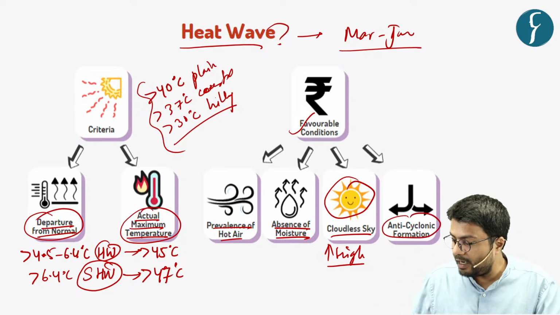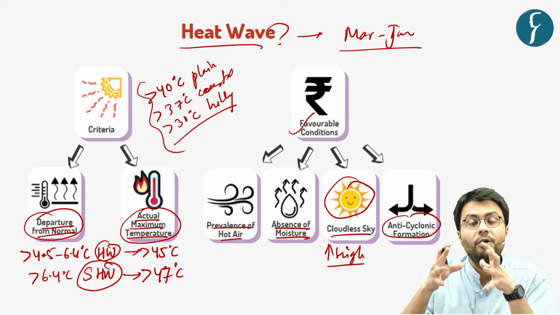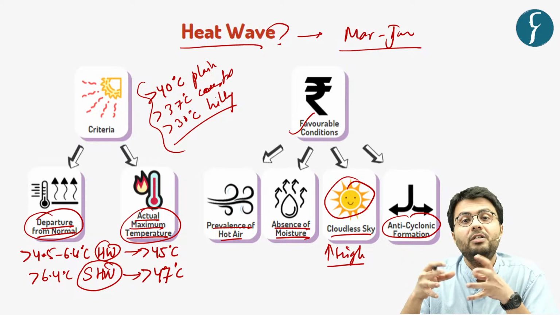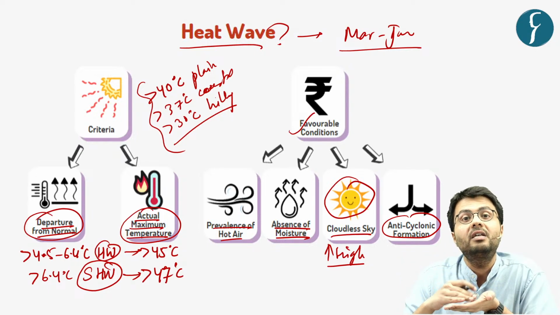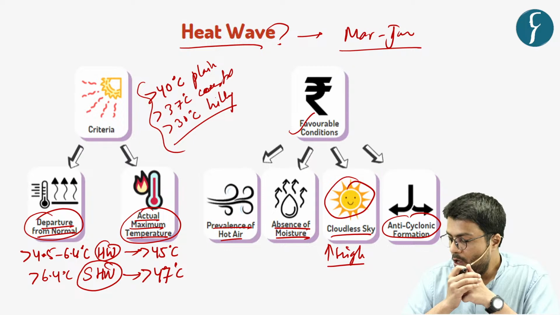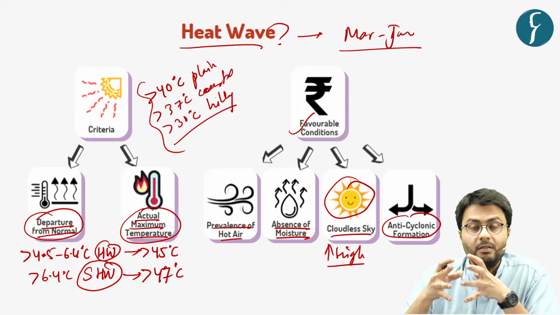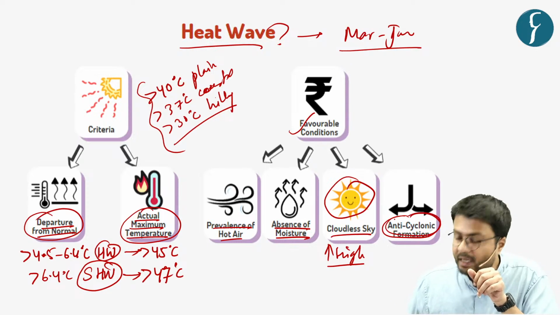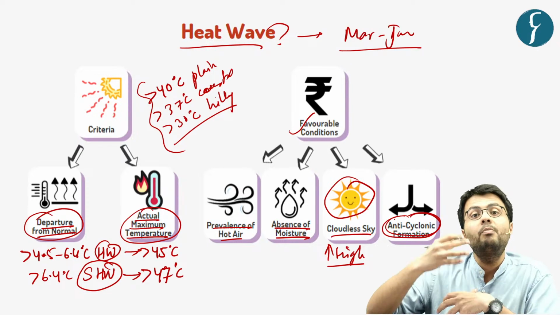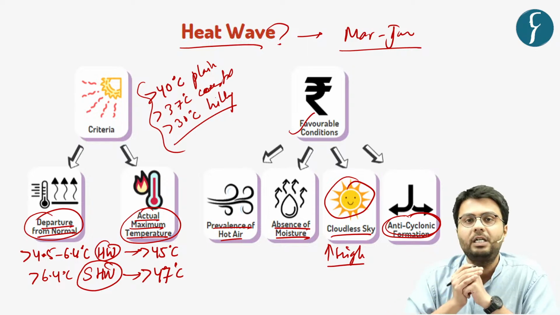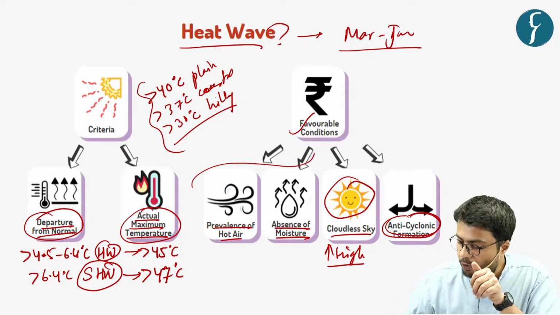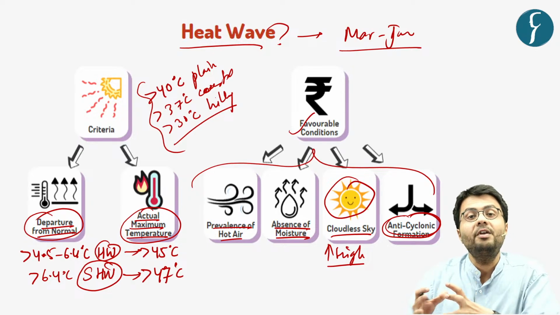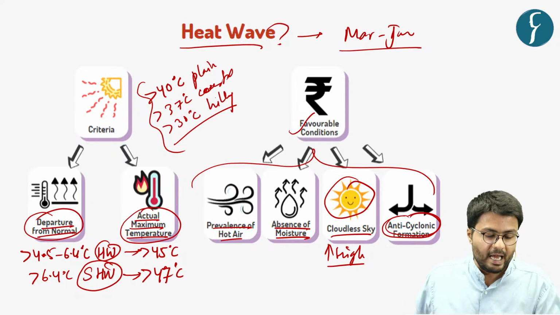Additionally, anticyclonic formation promotes convergence of air in a region, and it does not promote divergence of air, which is commonly associated with the cyclonic phenomena. So this divergence of air near the ground levels, that is formation of anticyclonic formation, promotes the rise in temperature in any particular area. So these four are the favorable conditions which promote or encourage the formation of heat waves in any area.